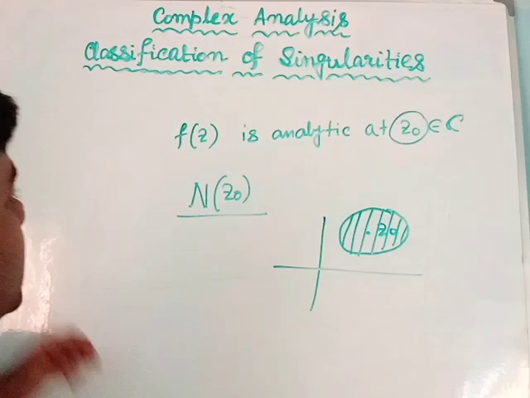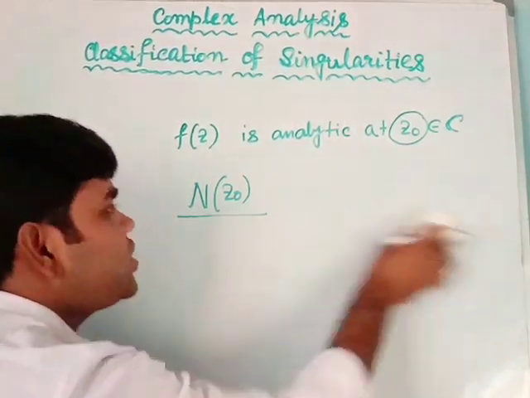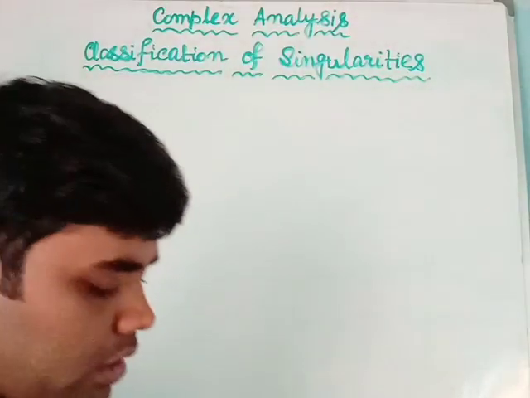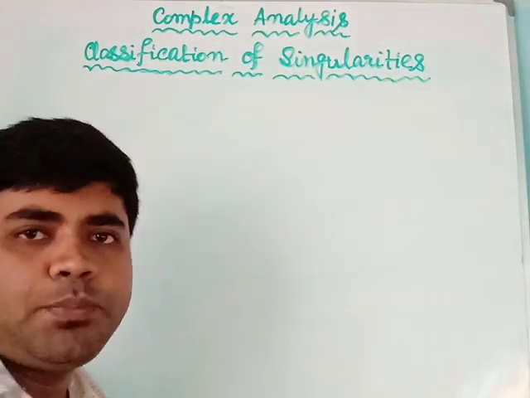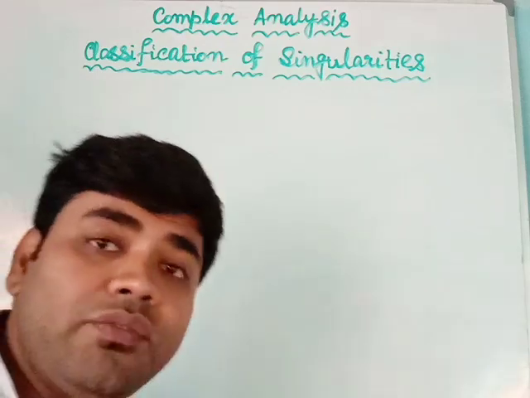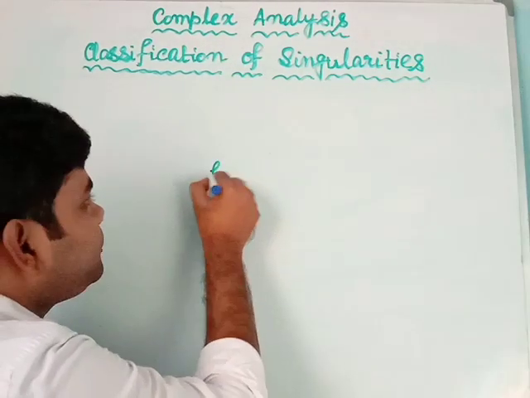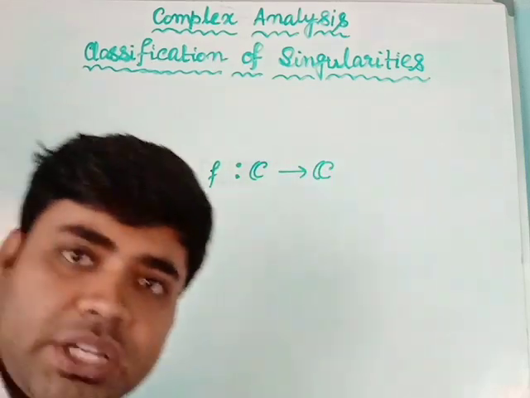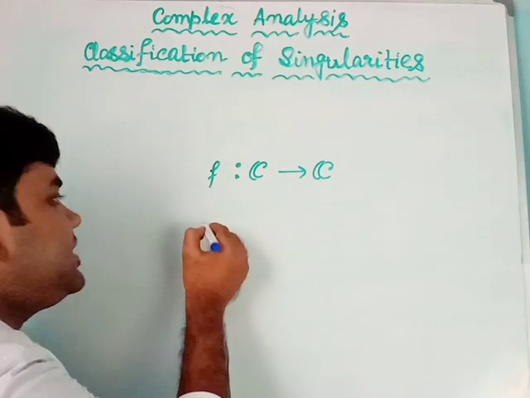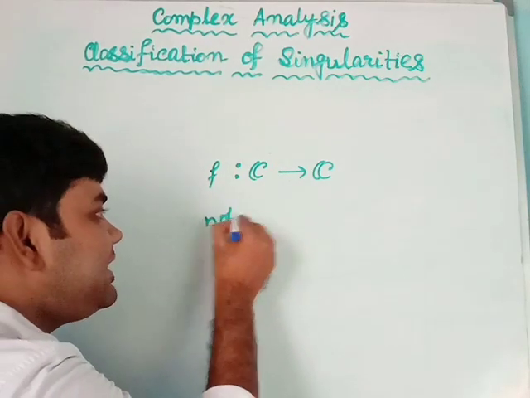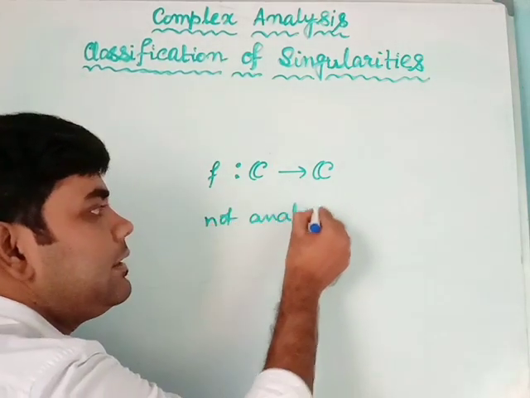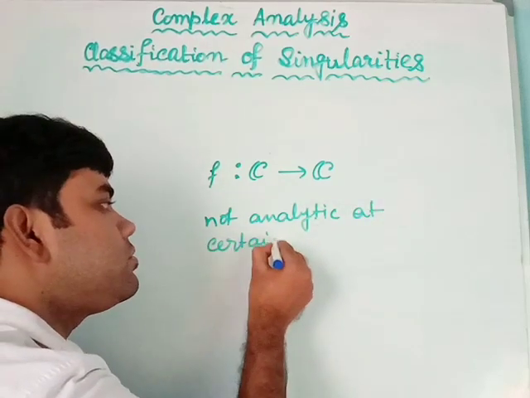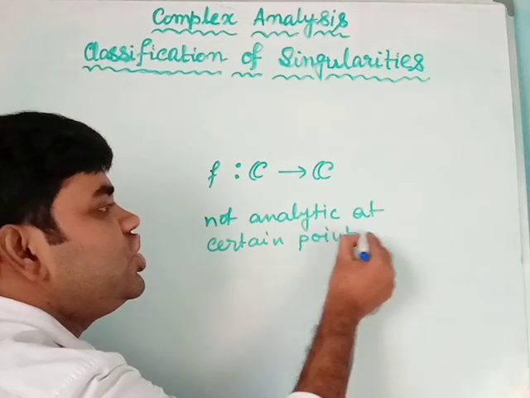z0. Okay, now when a function stops being analytic at a certain point, then we call this point a singular point of the function. Suppose f is a complex valued function, and such a situation arises when the function is not analytic at a certain point z0.